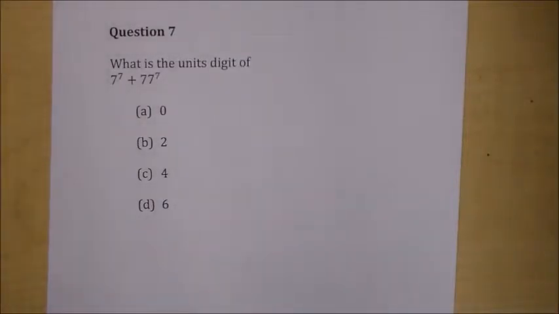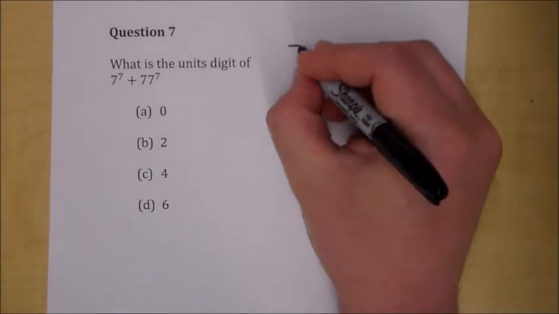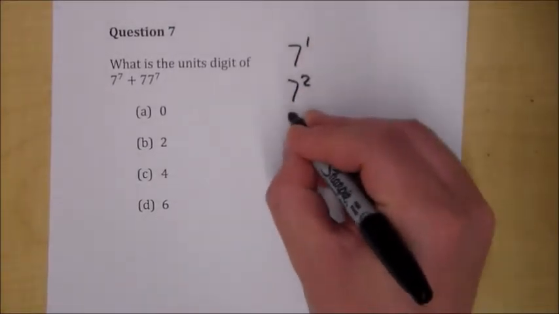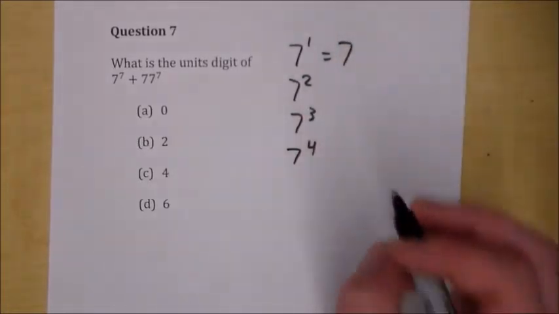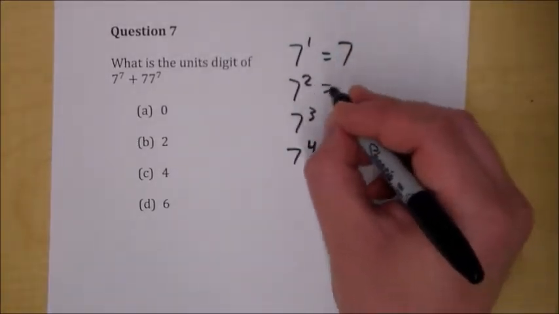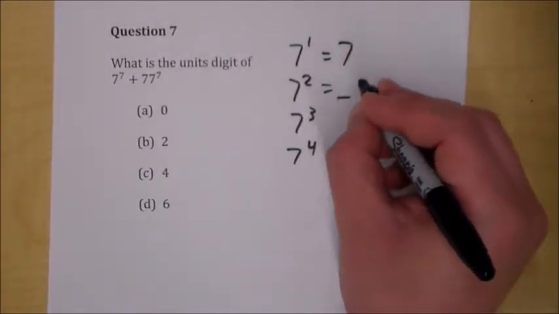And you're probably looking at this being like, I have no idea how to do this. But it's just a pattern question. If you have 7 to the 1, then 7 to the 2, then 7 to the 3, then 7 to the 4, what do we get? 7 to the 1 is obviously 7. 7 to the 2nd is 49, so the units digit will be 9.